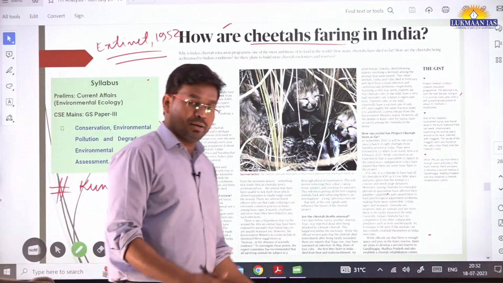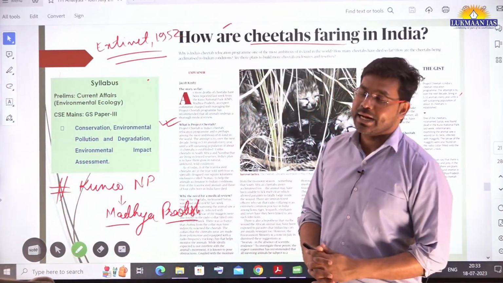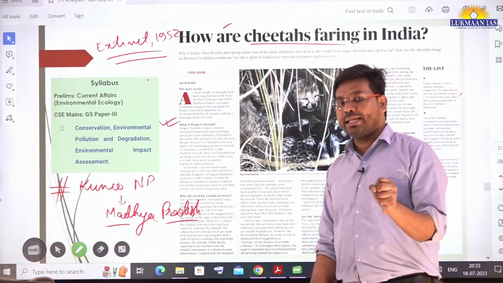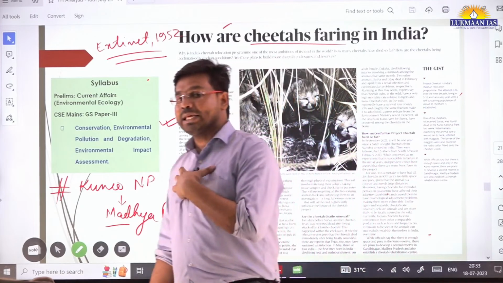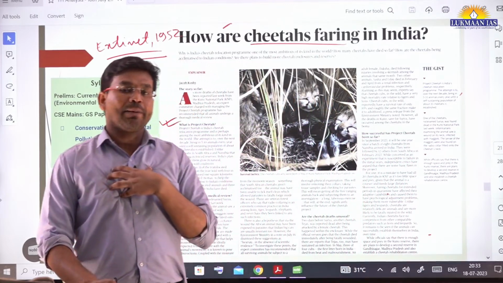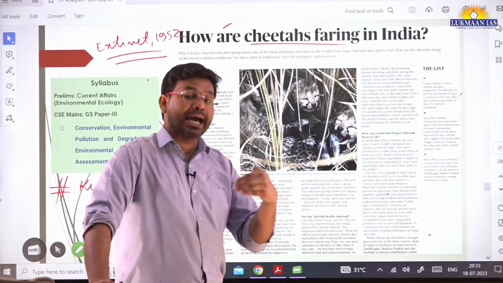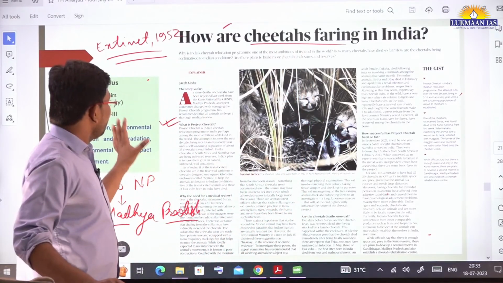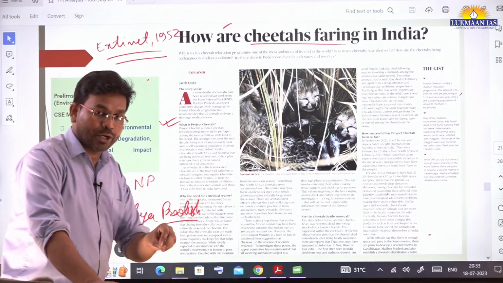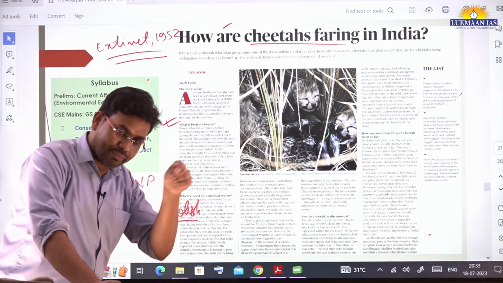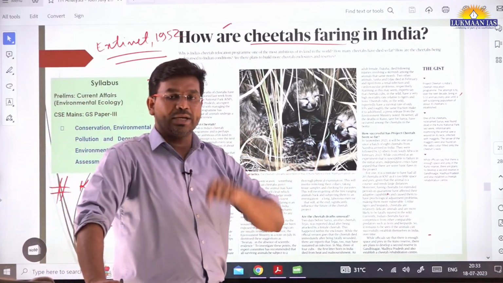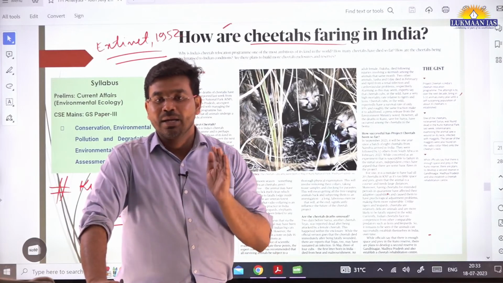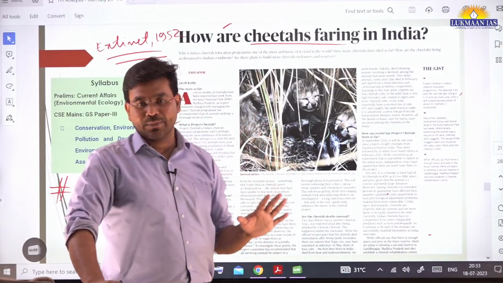These cubs find the Indian climate uninhabitable. They do not find the habitat suitable, or they do not have as much adaptability to the Indian climate as lions or tigers have. So these are the things. Project Cheetah is a cheetah reintroduction program, under which we will translocate 5 to 10 cheetahs from other countries to India, and we want to maintain a stable population of around 30 to 35 cheetahs in India.